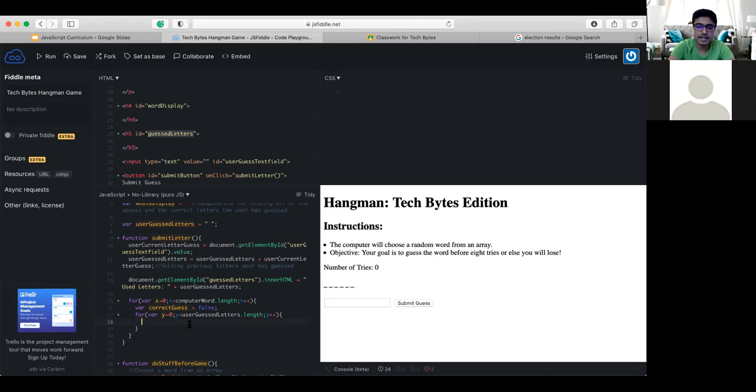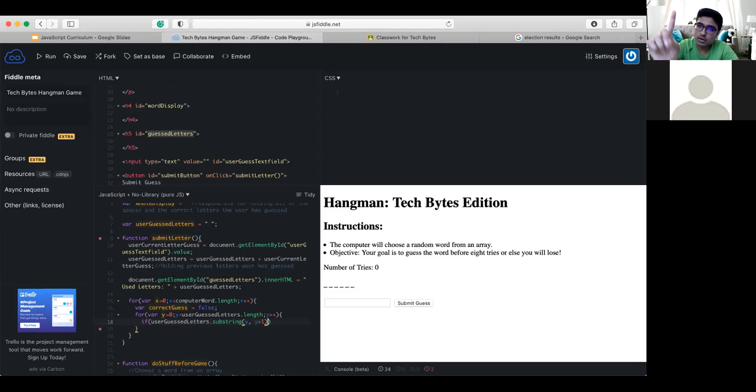So the way in which we're going to do that, guys, do if. We're going to substring firstly our user's guessed letter. So user guessed letters dot substring at the y index. Now, if I were to just do substringing from y, that would get me every letter, say, at the first position onward. But we're just trying to compare one singular letter at a time. So the way we make sure we can do that is do y and then y plus 1. That's the range we are looking at.